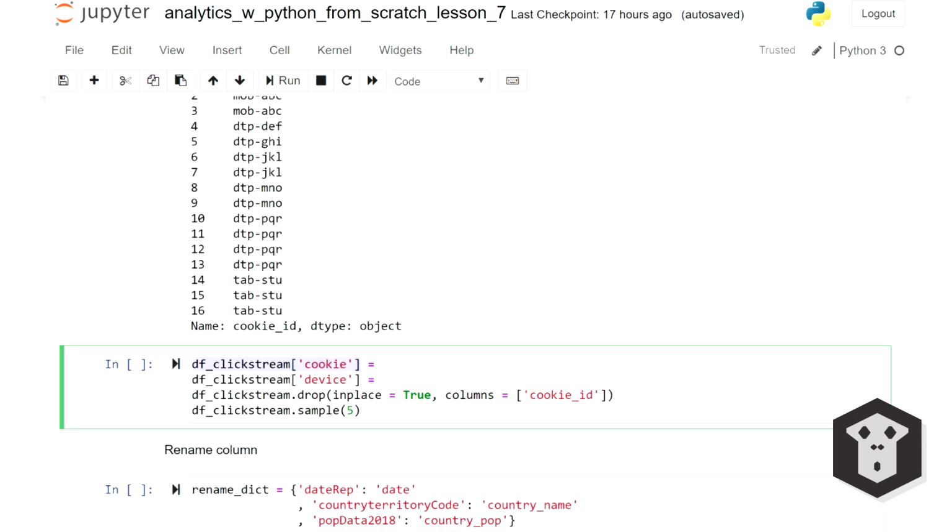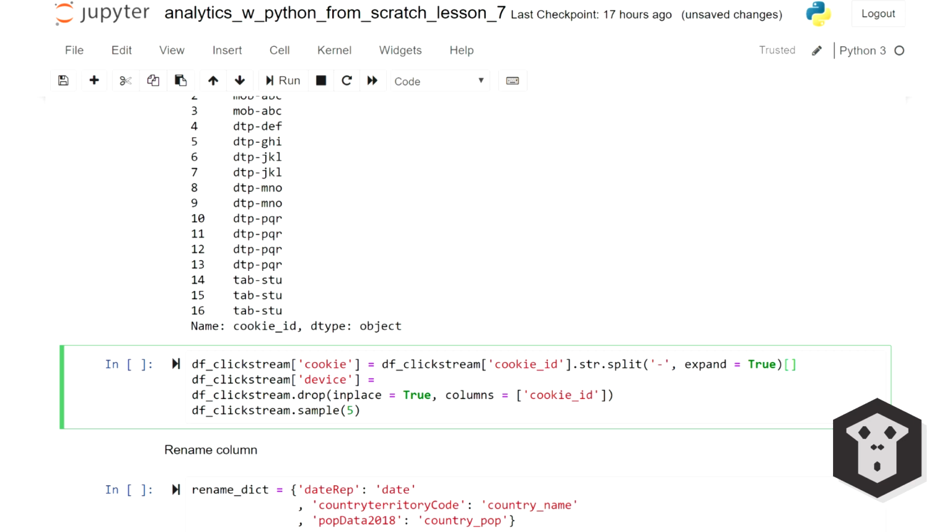I'm going to create a new cookie column based on the existing cookie ID column. I'm going to use .str.split. I'm going to pass as argument the dash, because that's how the 2 values are separated. I'm also going to set the parameter expand to true, because I want to get 2 different columns, one for each of the items in cookie ID.